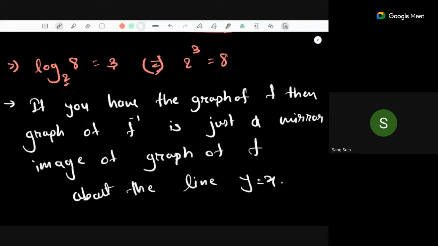Okay, so we'll do the same thing to find the graph of log x. What I'll do is, we initially have the graph of y is equal to x. Suppose I take one specific value of a, y is equal to 2 to the power x. And I want to find the graph of y is equal to log base 2 of x, right? So what will that be? That will be the mirror image about the line y is equal to x. So let me share my screen.